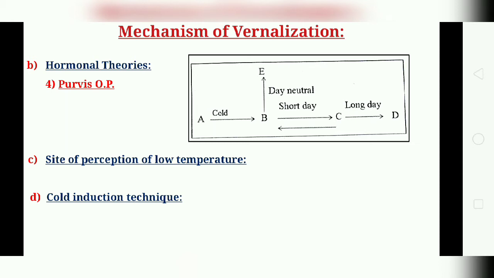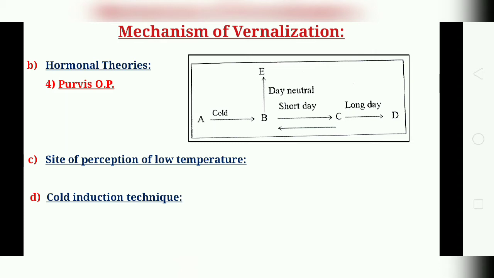One of the scientists, Purvis, a British physiologist, proposed different schemes of flowering in cereals. Rye is one example we can say. So this scientist proposed the following scheme, which involves proper photoperiods of light and cold temperature for initiation of flowering. In the diagram you can see B is a compound of a reaction system that leads to flowering.